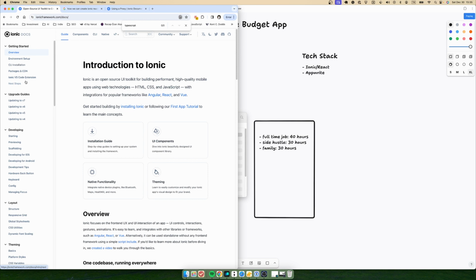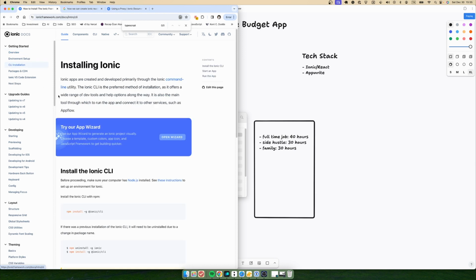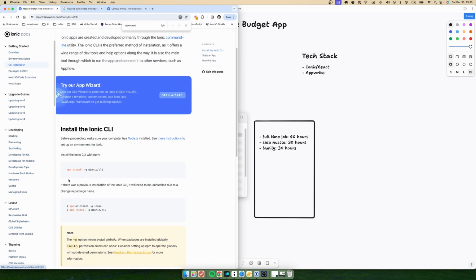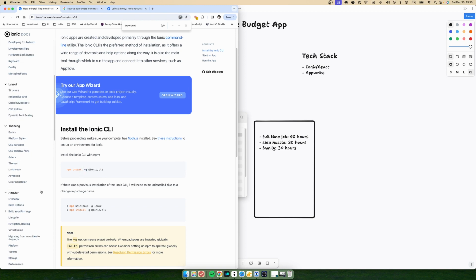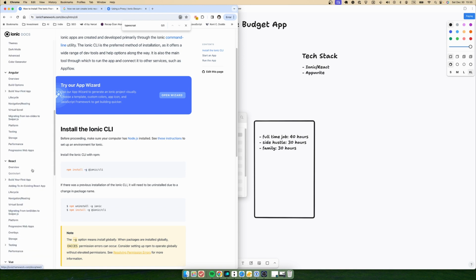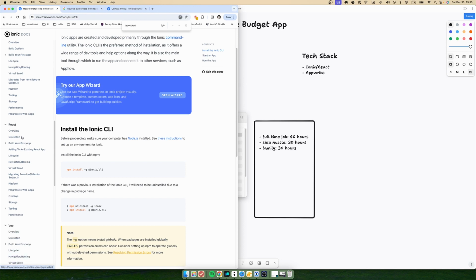Anyway, so here we have the CLI installation. If you didn't install the Ionic CLI already, you can use that command to install it as a global package. If you already did it, you can just skip that process and scroll down a little bit.